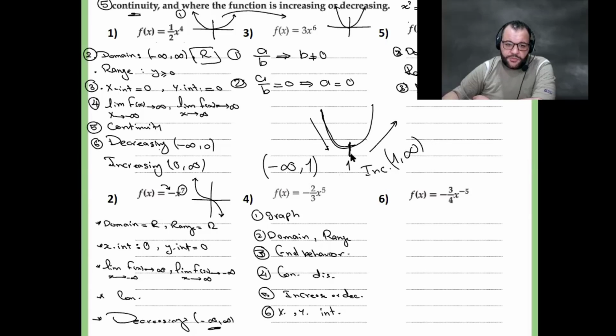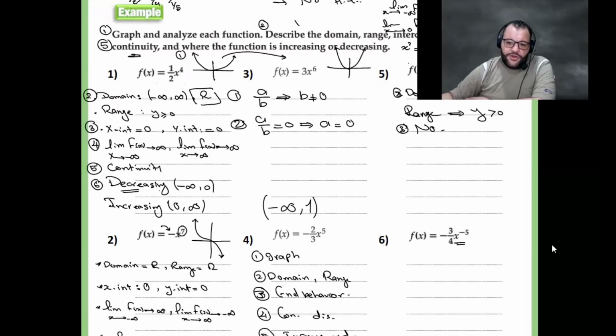Like this one, you see, number 1. It's decreasing from negative infinity to 0, then increasing from 0 to positive infinity. Understood? No. Okay.